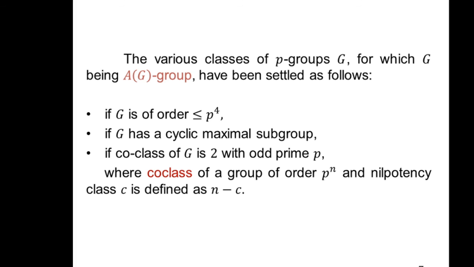Number 2, if G has a cyclic maximal subgroup, or G is of co-class 2 where p is an odd prime. Now here co-class means a group G is said to be of co-class c if it is of class n minus c, where n is the power of p, that is the order of G is p raised to n.